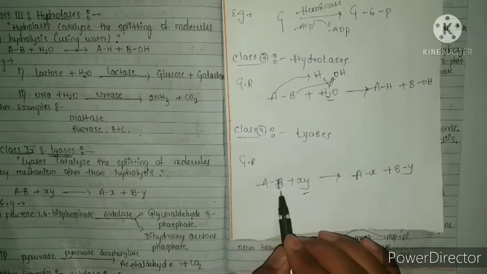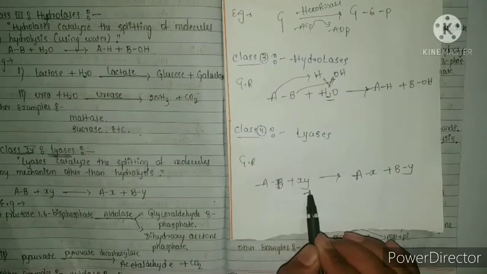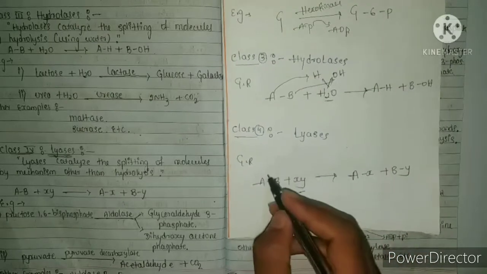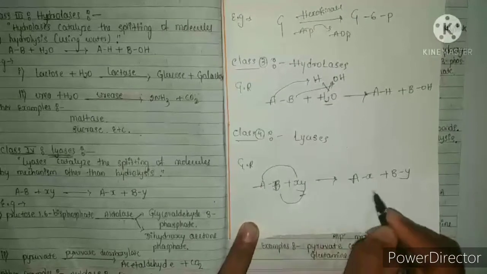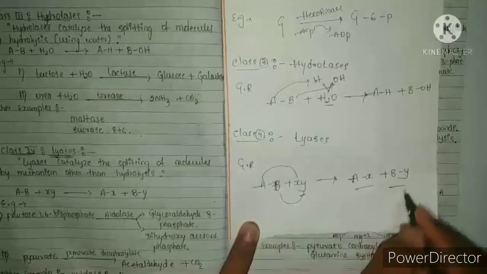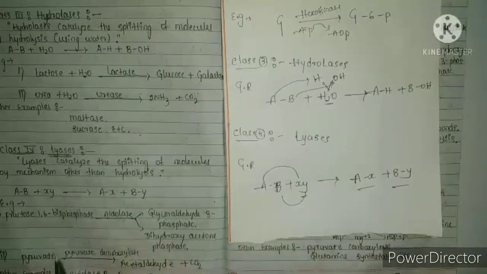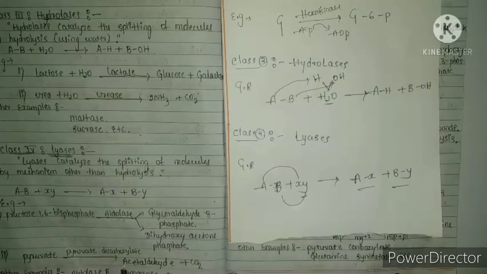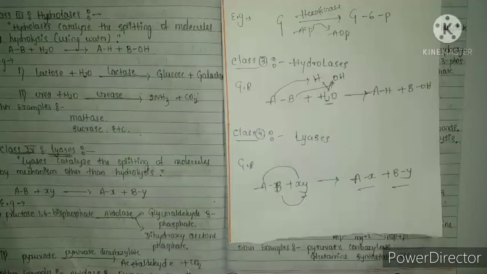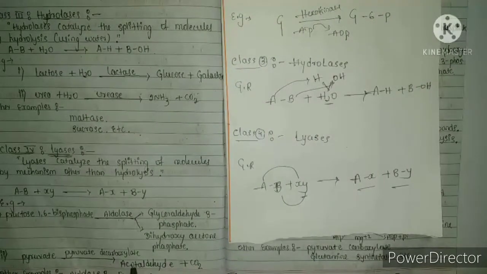Here A and B are the substrates, X and Y are the groups. A is attached to the X and B is attached to the Y, it gives AX and BY. The example of this class: pyruvate is converted into acetaldehyde plus carbon dioxide in the presence of pyruvate decarboxylase. This is the class 4 of the enzyme classification.